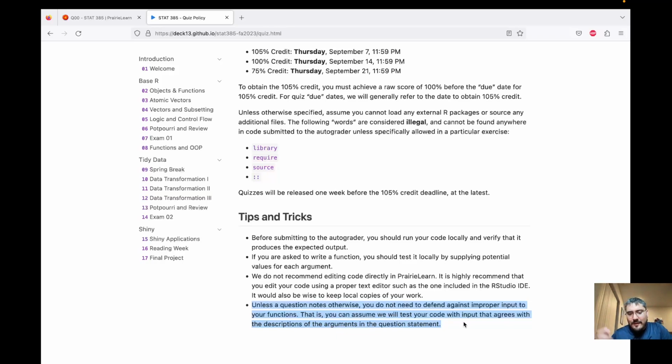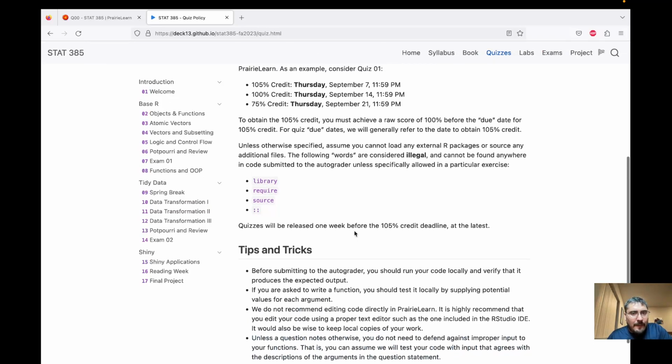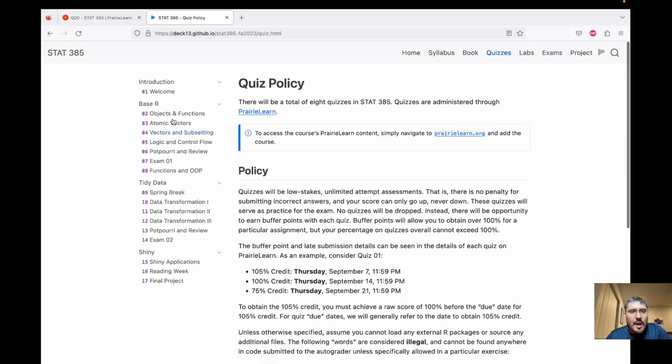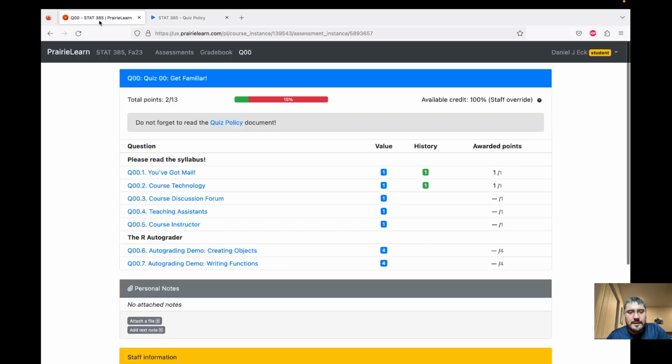Here we're not going to try to trick you. At this stage you don't need to defend against improper types. We're operating in good faith at this point, and not being a rogue user who's going to input the wrong type. Unless otherwise mentioned. Okay, so let's go through the quiz.